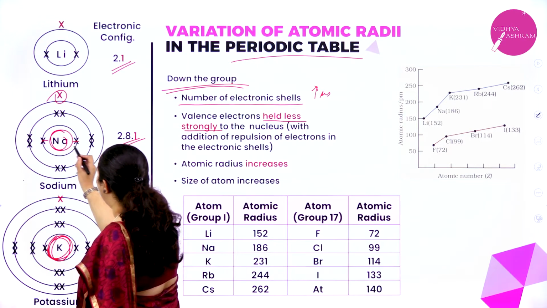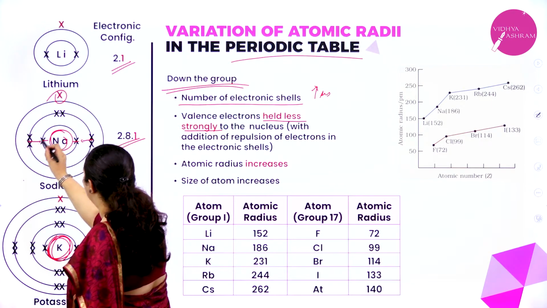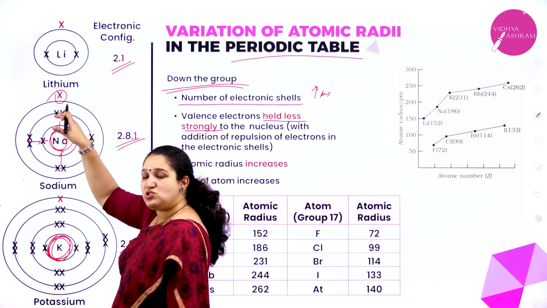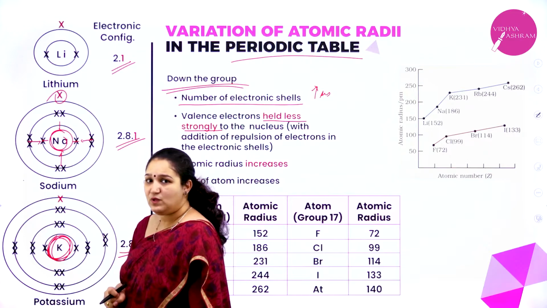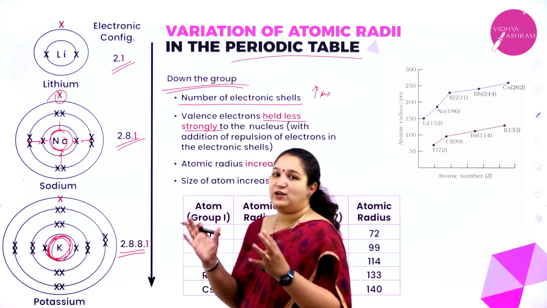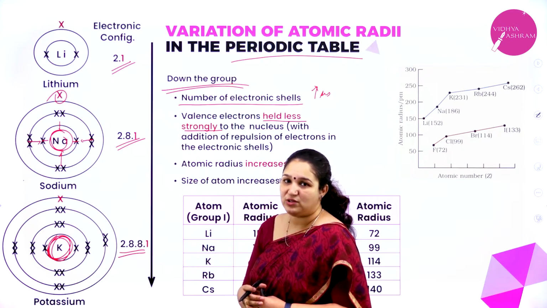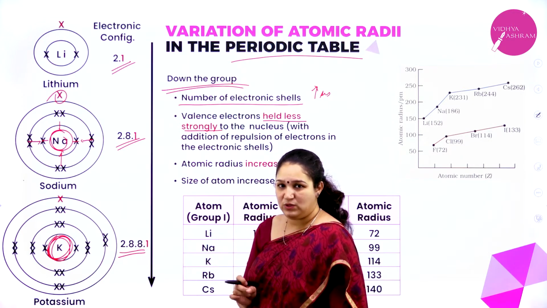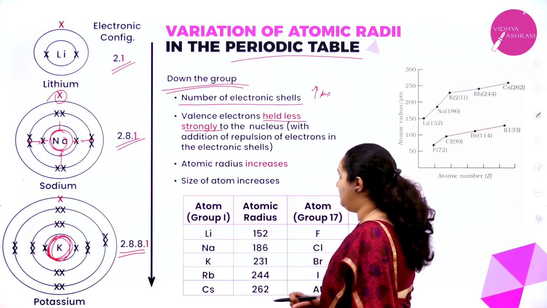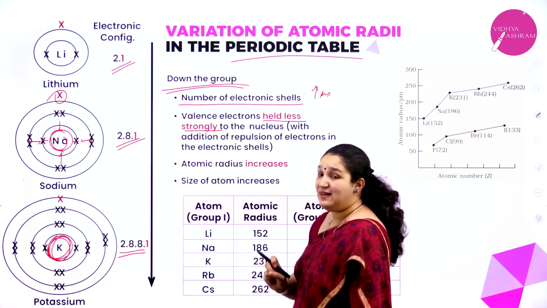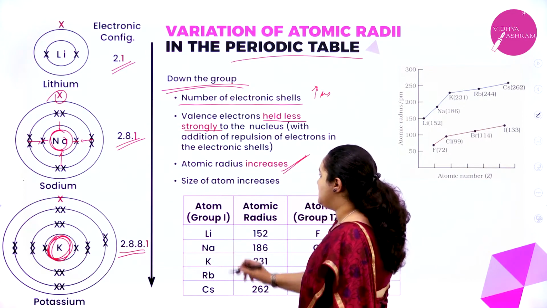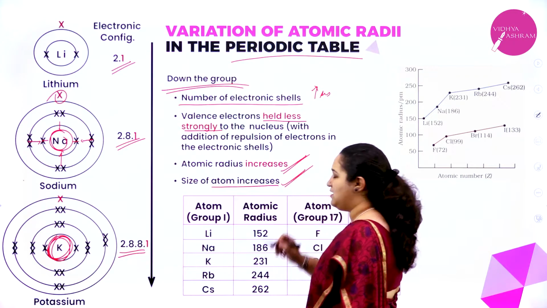These are very strongly attracted, these a little lesser, and the outermost one will be the least strongly attracted towards the nucleus, because of which the atomic radius will be larger. So as we come down the group, as the number of electronic shells increases, the valence electrons are held less strongly towards the nucleus, and the atomic radius, the size of the atom, increases.